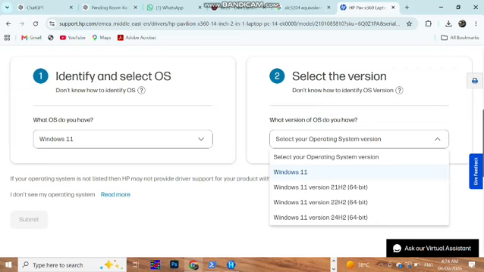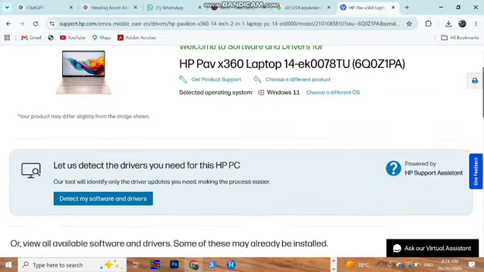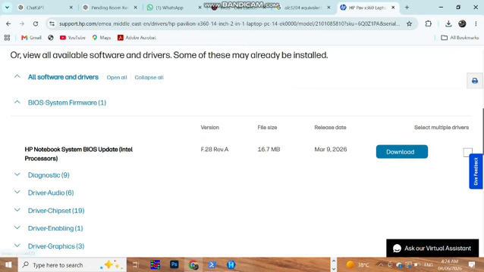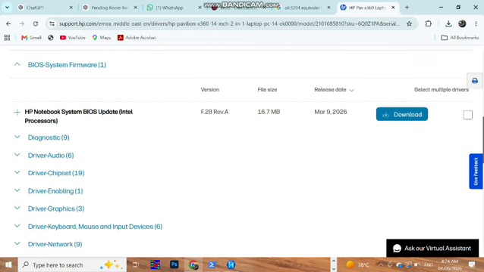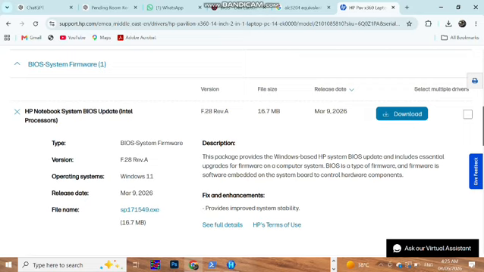And we will select the OS, I have selected Windows 11, and here HP Pavilion X360. So we will select the BIOS, system BIOS firmware, HP notebook system update, and we will go to the previous version.